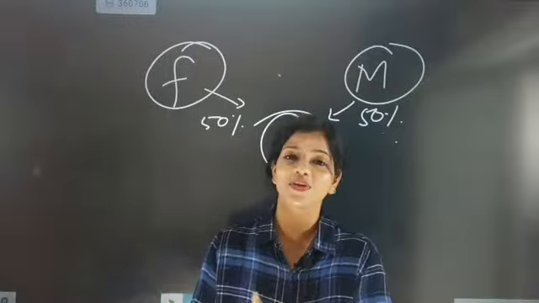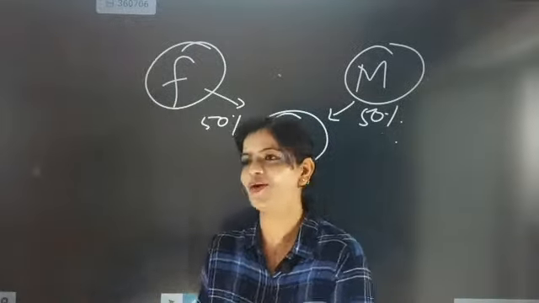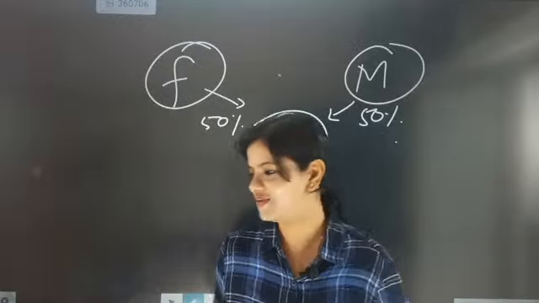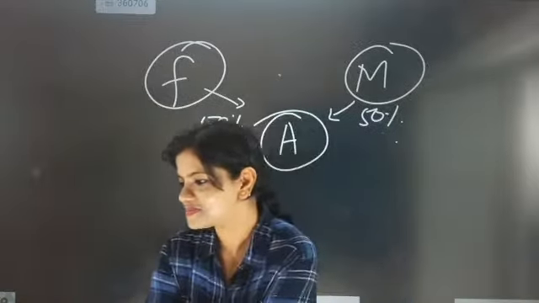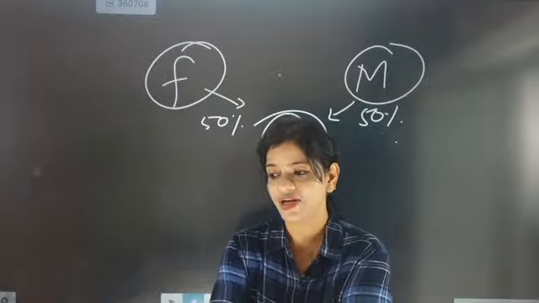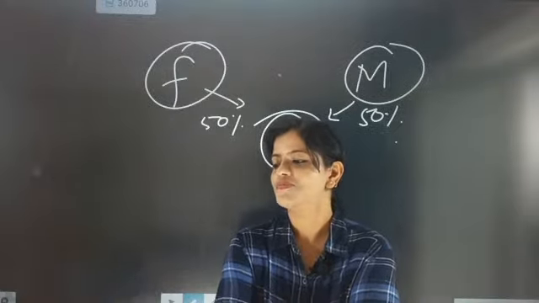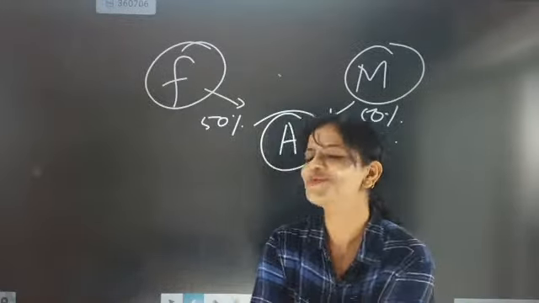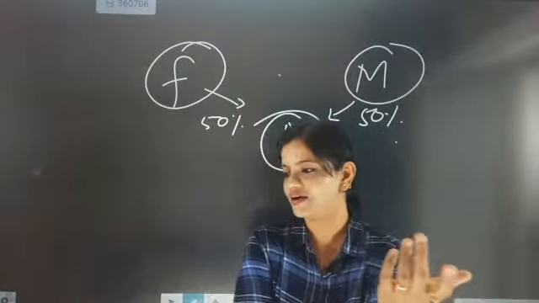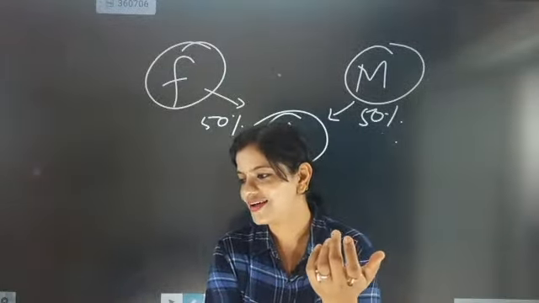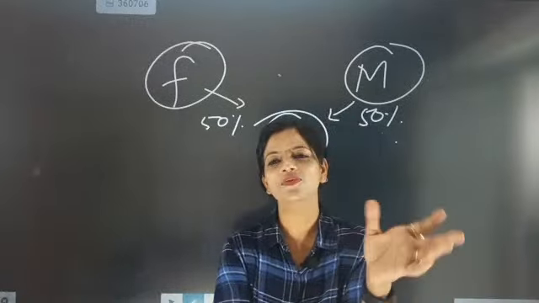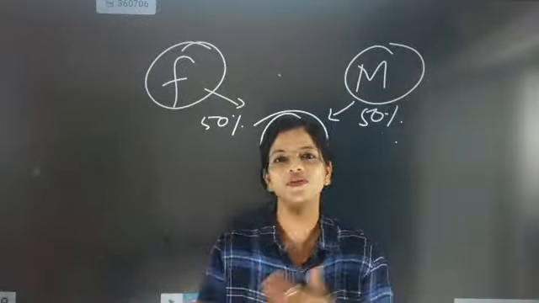The first child will be, whosoever is the first child of the family, I am also the first child, so they will always be special. Okay, it's not like that. Many traits can be dominant, many traits can be recessive. Okay, I'm the first child, so I'm special. I'm just joking. Now look here, the moment the first child will be born, the first child will always be special.